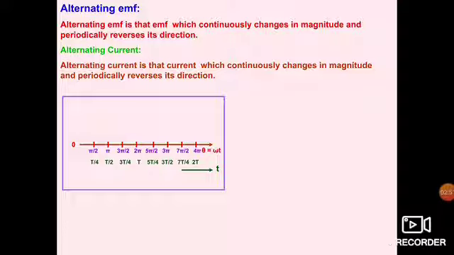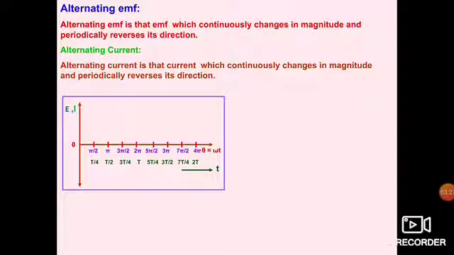So what does T by 4 mean? T by 4 means one fourth value of the total time period. T by 2 means half time period. 3T by 4 means three fourth part of the total time period, and capital T is the total time period, and so on. It means small t is an instantaneous time which may be less than capital T, that is the total time period. It may be equal to total time T, and it may be more than that. Clear?